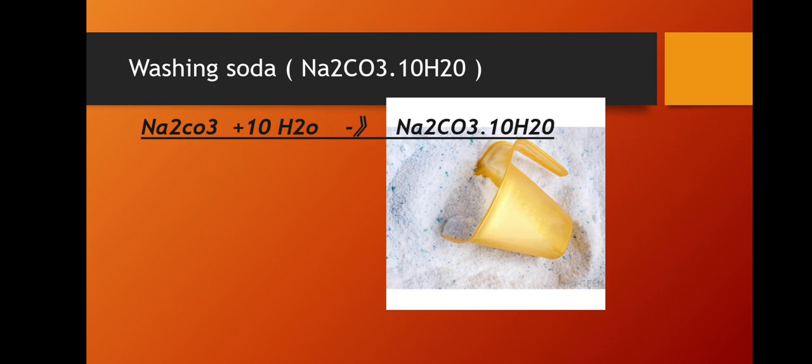Washing soda. Another chemical that can be obtained from sodium chloride is Na2CO3.10H2O. You have seen above that sodium carbonate can be obtained by heating baking soda. Recrystallization of sodium carbonate gives washing soda. It is also a basic salt.